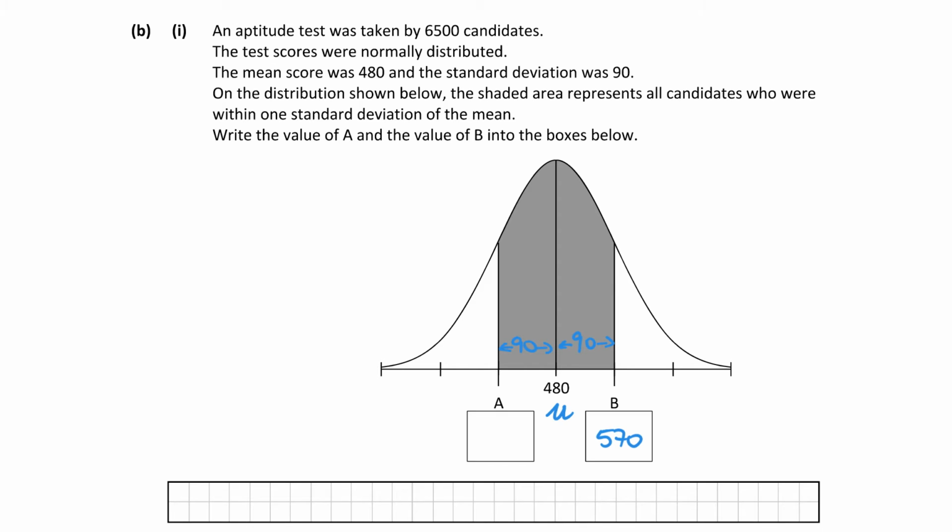So 480 take away 100 is 380, and add 10, so 390. Okay, you might want to put in the calculations there just so you can see. So 480 take away 90 is equal to 390, and 480 plus 90 is 570. It's no harm to put that in just so the examiner can see how you're answering the question.